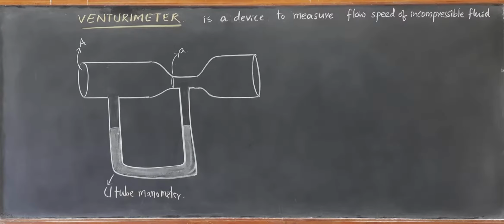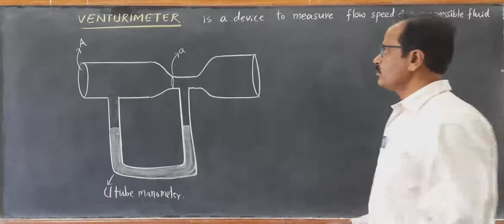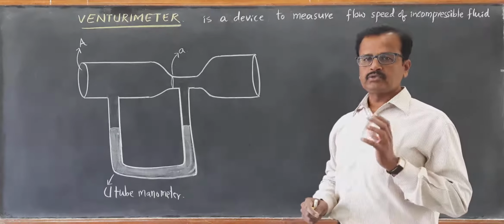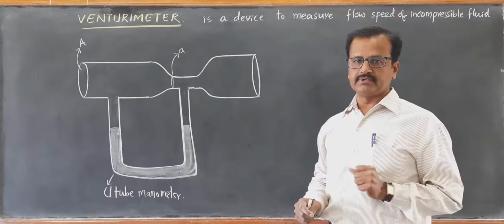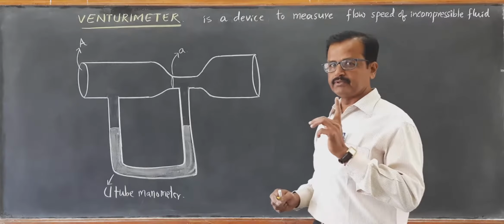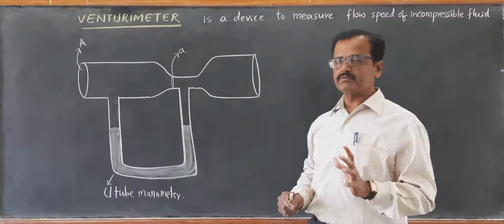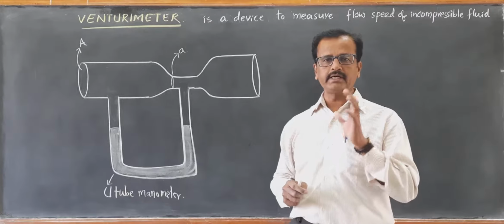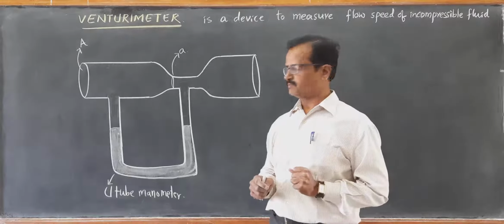Now the second application is a very important device called the venturimeter. A venturimeter is a device to measure the flow of incompressible fluid. The speed with which the flow of incompressible fluid can be measured with the help of a venturimeter depends on Bernoulli's principle.